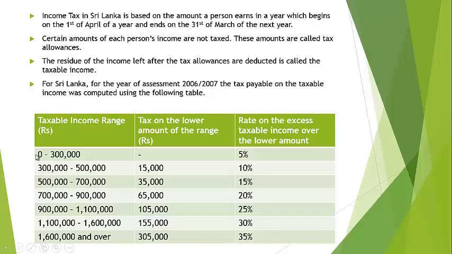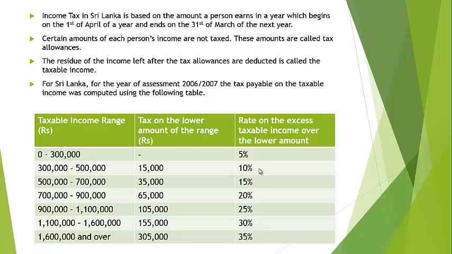So for any income within the range of 0 to 300,000 rupees, the tax on the lower amount of the range is 0 rupees and the rate on the excess taxable income over the lower amount is 5%. For any income within the range of 300,000 to 500,000 rupees, the tax on the lower amount of the range is 15,000 rupees and the rate on the excess taxable income over the lower amount is 10%.